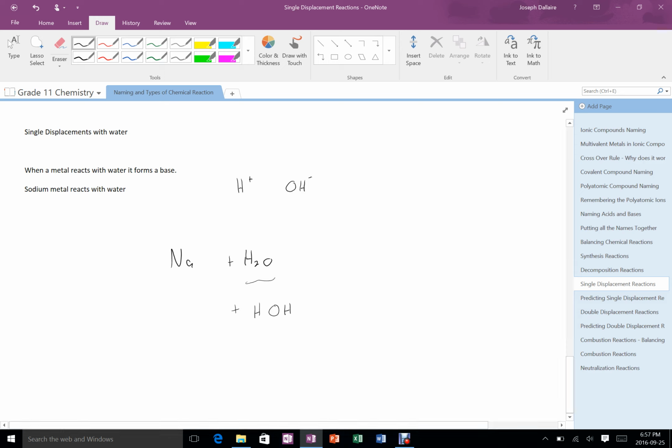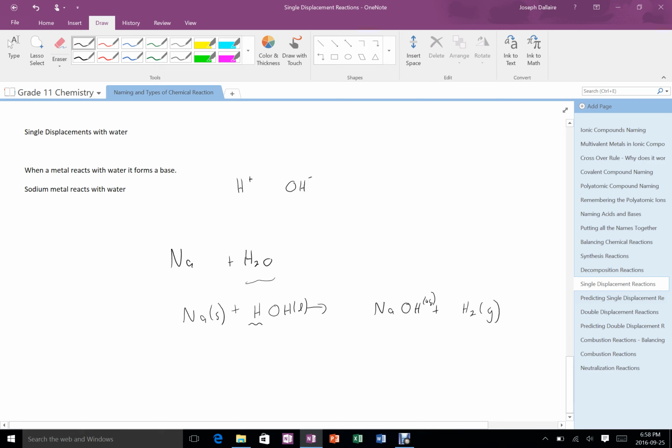And it's important to recognize that if we're doing something like reacting it with sodium, what's going to happen here is that sodium is going to take the place of the cation, or the positive hydrogen, and that will displace that hydrogen to form hydrogen gas. And so the sodium would take the place of the hydrogen, and then that's that. If I put states on all this, this would be a liquid, this would be a solid, and this would be aqueous, or dissolved in the liquid. So that sodium would take the place of the positive, so it would be sodium hydroxide. Then the hydrogen would come out and become hydrogen gas.